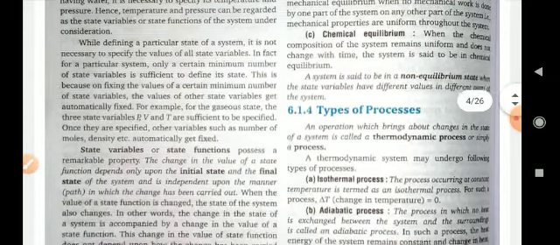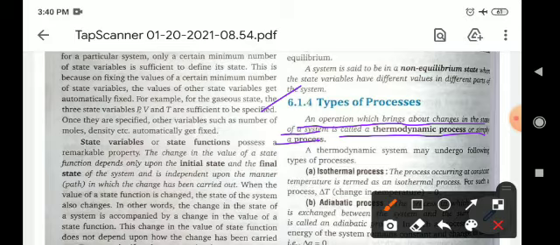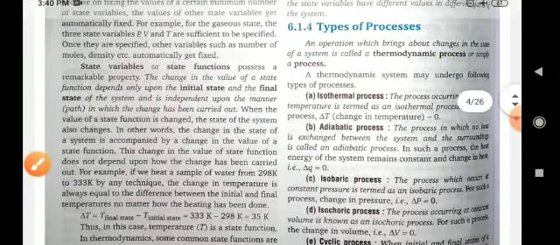In this part we will discuss types of processes. An operation which brings about a change in the state of the system is called a thermodynamic process, or simply a process. A thermodynamic system may undergo the following types of processes.